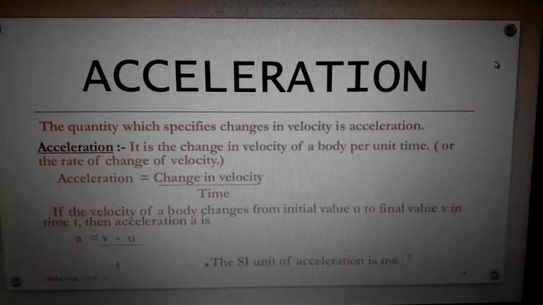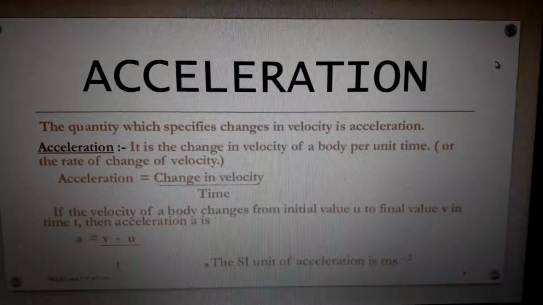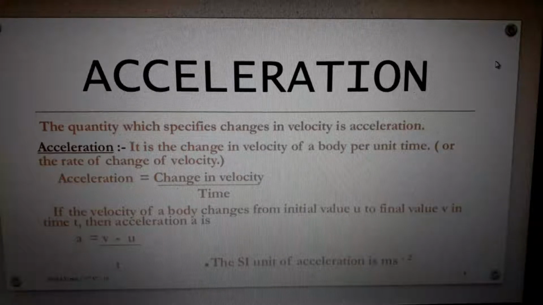That rate of change in velocity is known as acceleration. Acceleration can be positive and also negative. If the velocity is increasing, acceleration is positive, and if we apply brake, velocity is decreasing, so acceleration is negative. There is an equation for acceleration: a is equal to v minus u divided by t. Time means time, there is no difference in that.